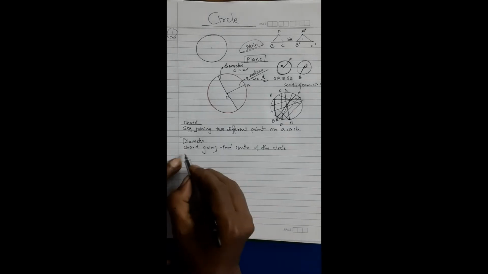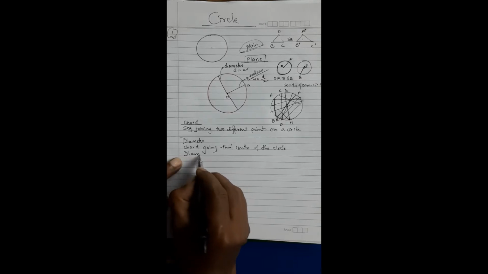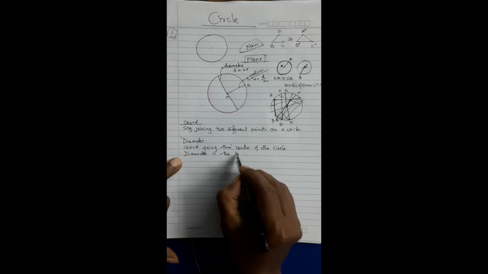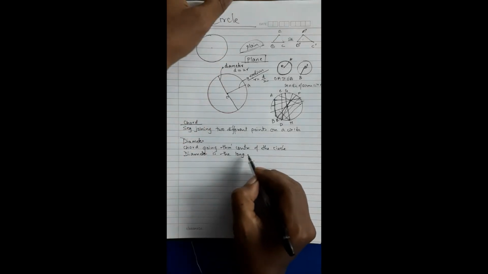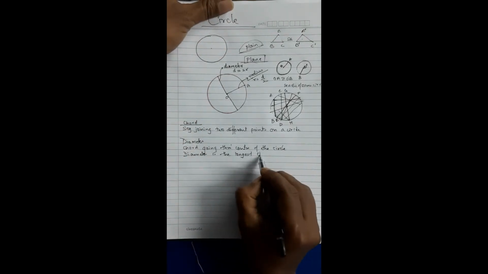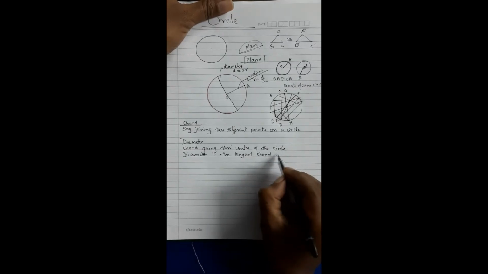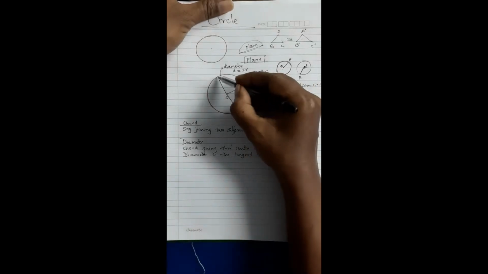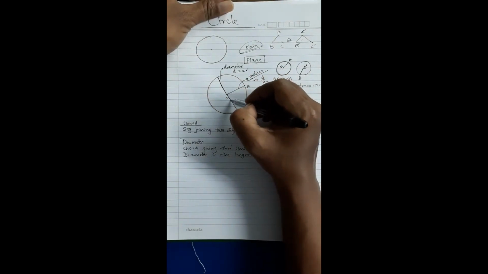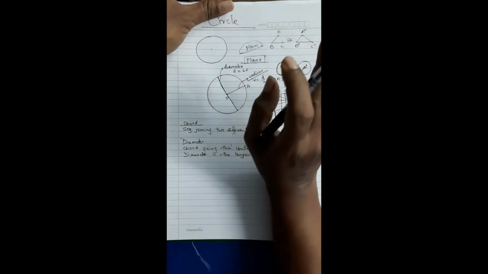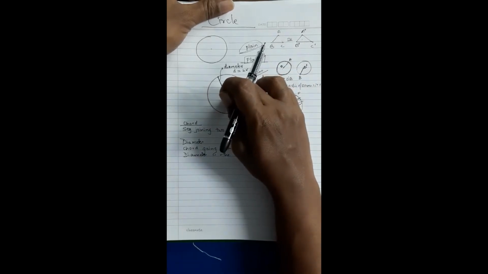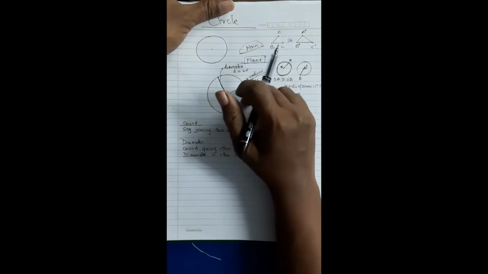And remember, diameter is the longest chord in the circle. You can't draw a chord which is longer than this. Diameter is going to be the longest chord of the circle.